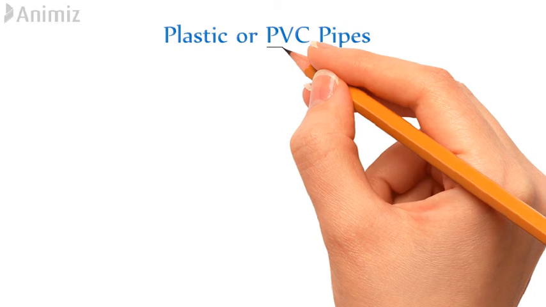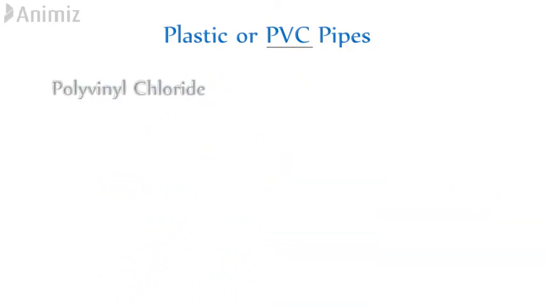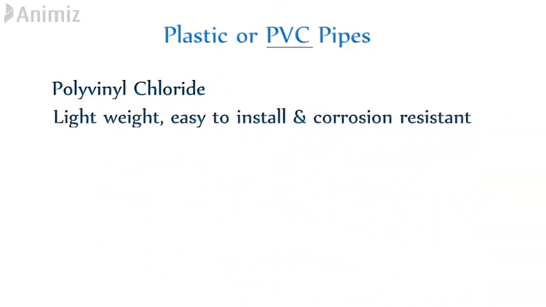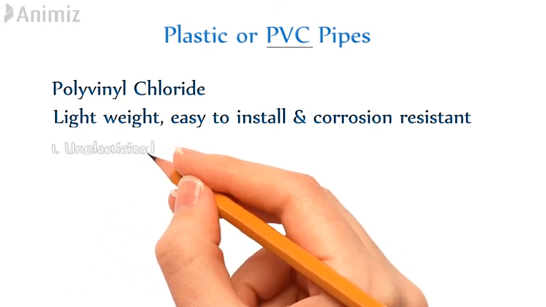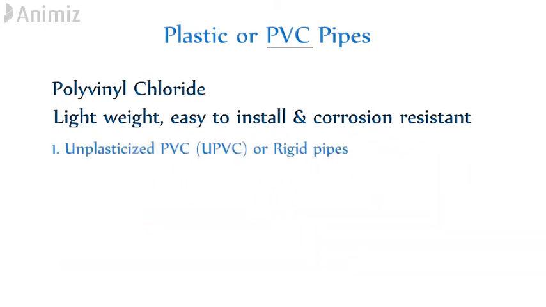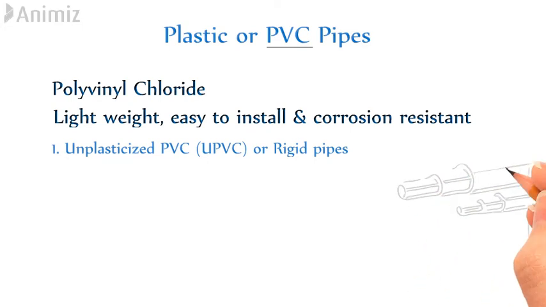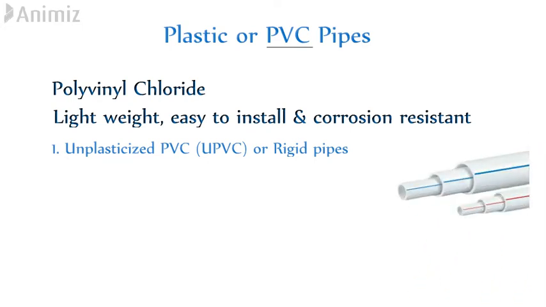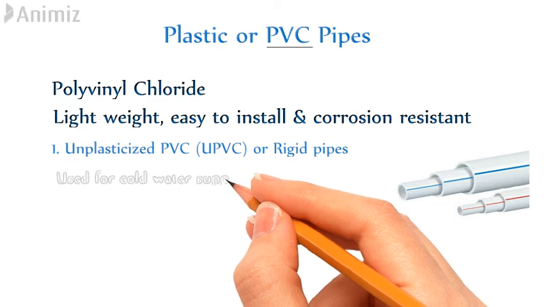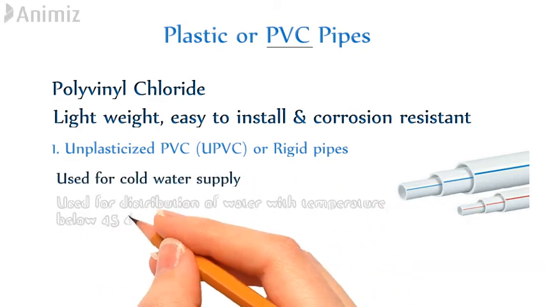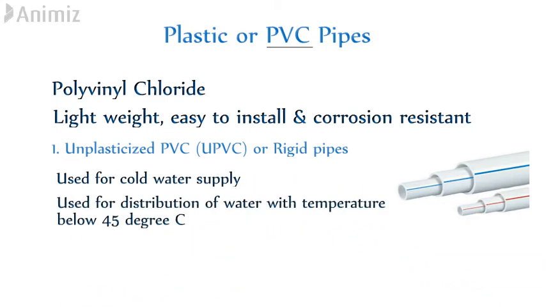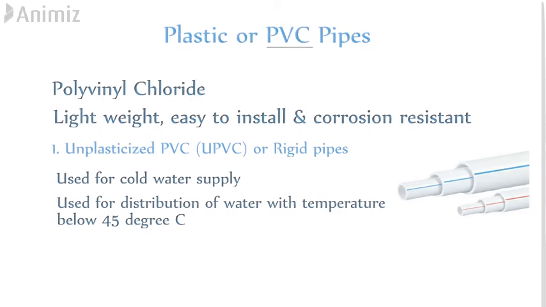Plastic pipes or PVC pipes. The long form of PVC is polyvinyl chloride. These pipes are lightweight, easy to install, and corrosion resistant. Plastic pipes are further classified into the following: unplasticized PVC, that is UPVC, or rigid pipes. These pipes are used for cold water supply. These pipes are used for distribution of water with temperature below 45 degrees Celsius.